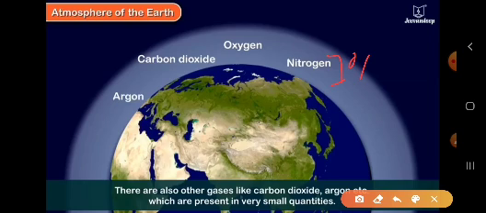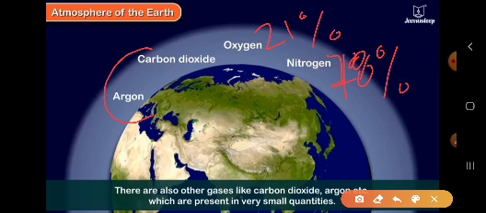So children, 78% nitrogen, 21% oxygen, and the others, etc., are present only 1%. So this is the composition of atmosphere. There are also other gases like hydrogen, argon, helium, krypton. These are present only in 1%.